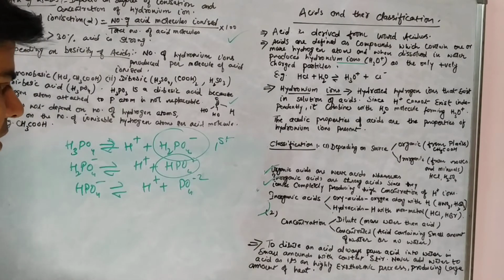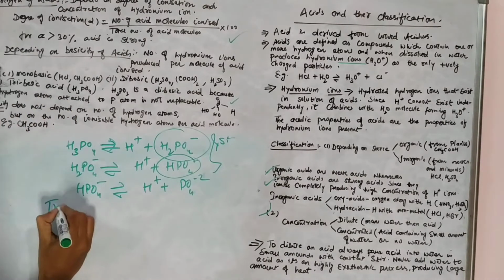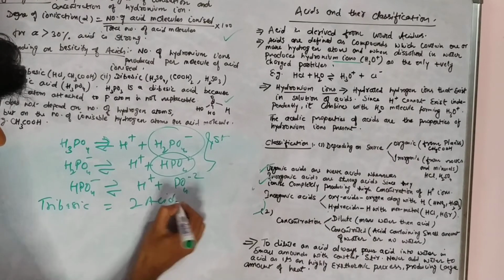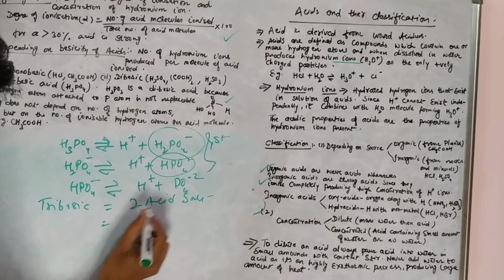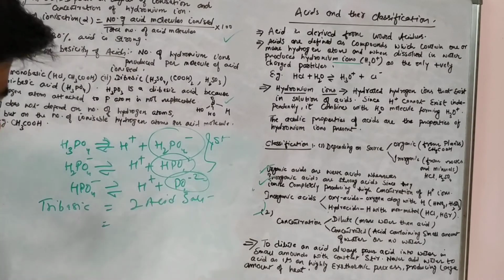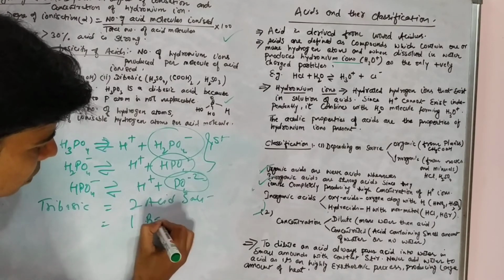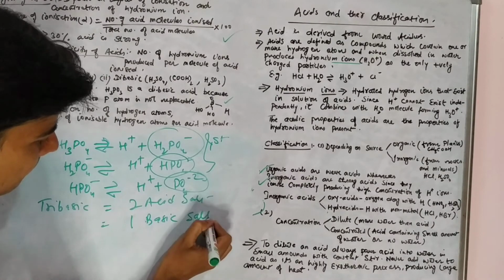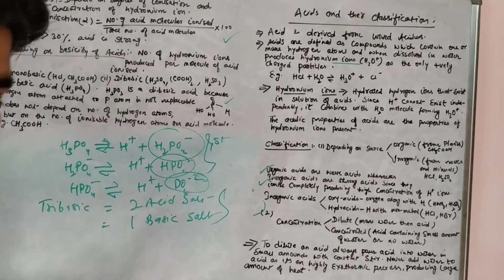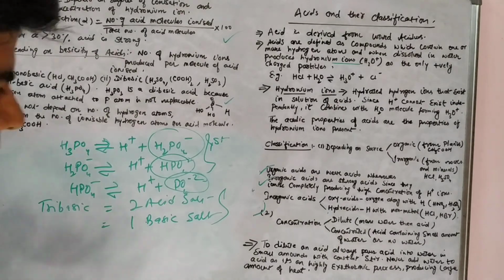So tribasic acids will form 2 acid salts and 1 normal salt that will not contain hydrogen. It will contain PO4 only. This we will do in detail in salts, when we get to salts. I hope all this is clear to you. Thanks.